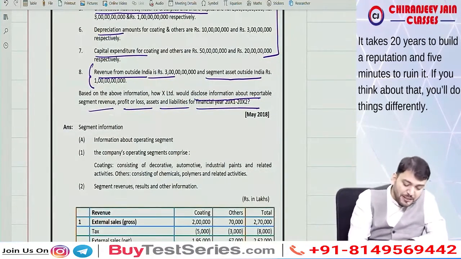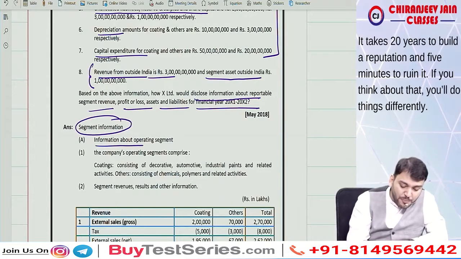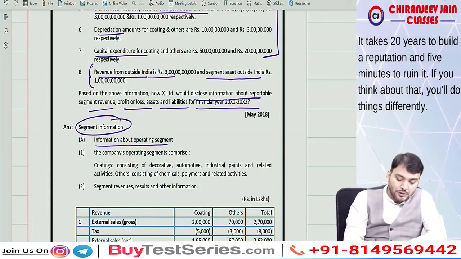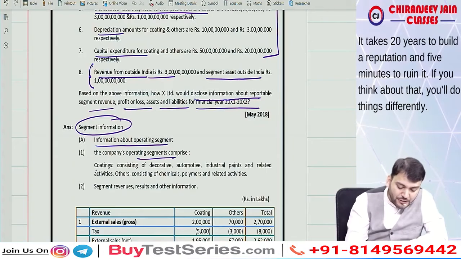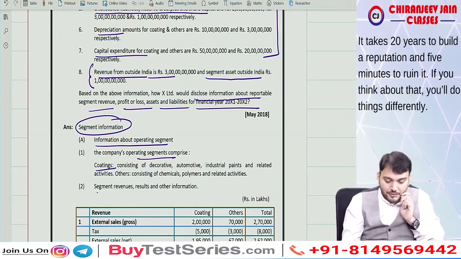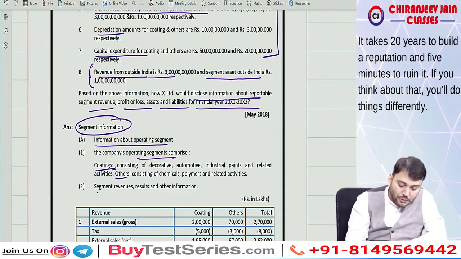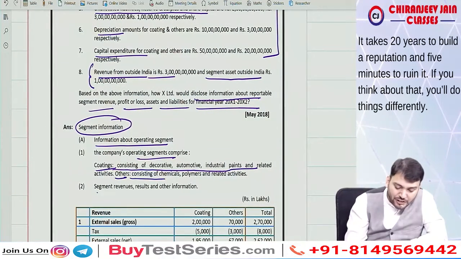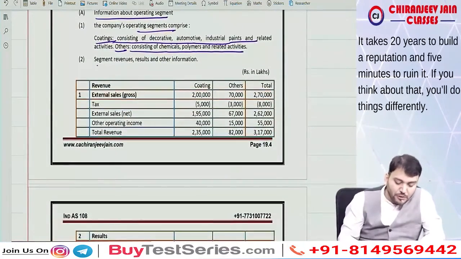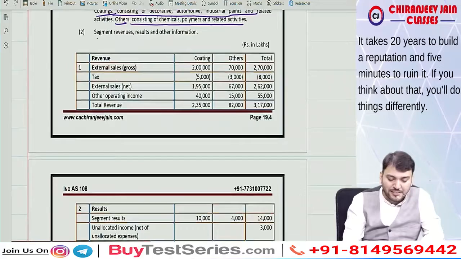Correct. When you prepare segment information, first you give information about operating segments. There are two operating segments: coating and other. Coating consists of decorative and automotive, this is given. Other consists of chemical, polymer and related activities. Now we will disclose this information. You can understand what is written.